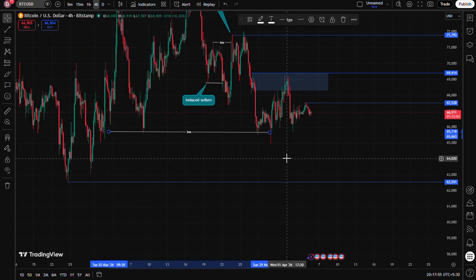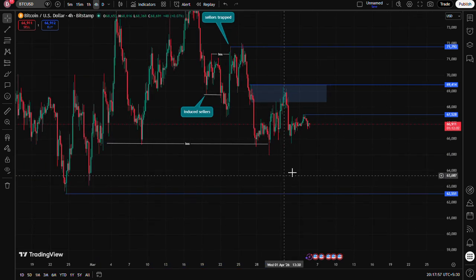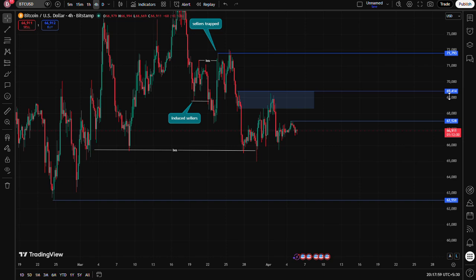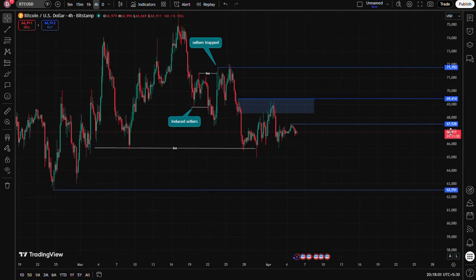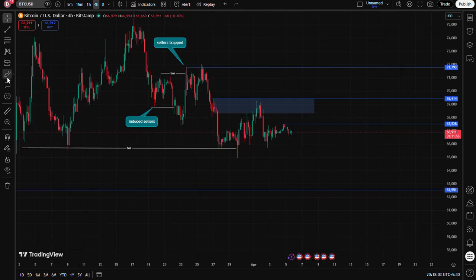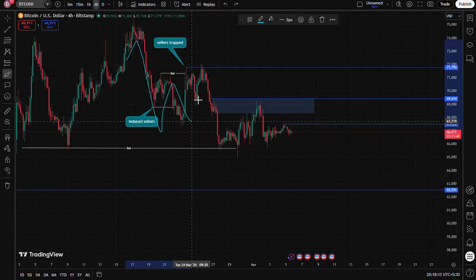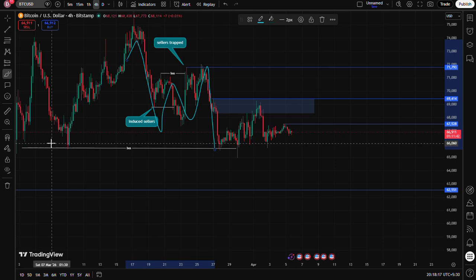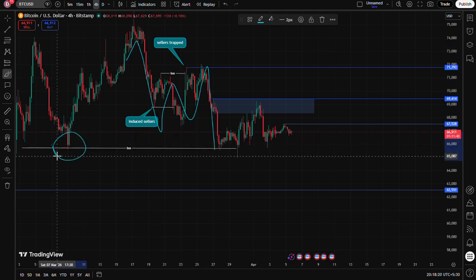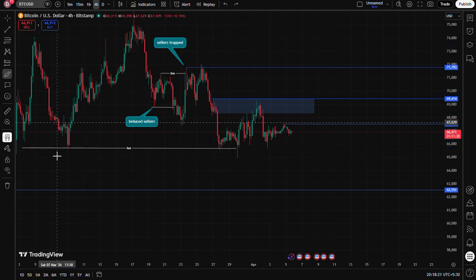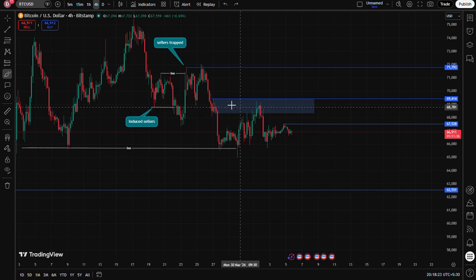So we can conclude that sellers are heavily induced in this particular zone, for many reasons. The market is following bearish price action. The market has taken out the previous low, giving us a bearish call, and the market highs are also intact.